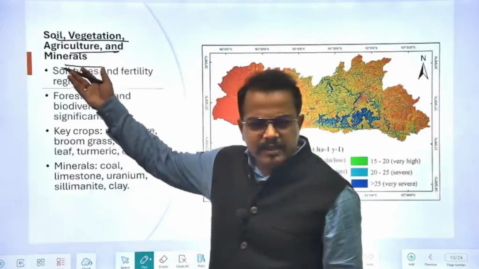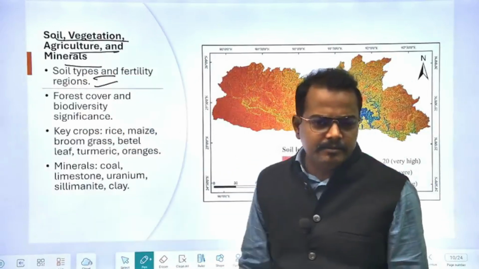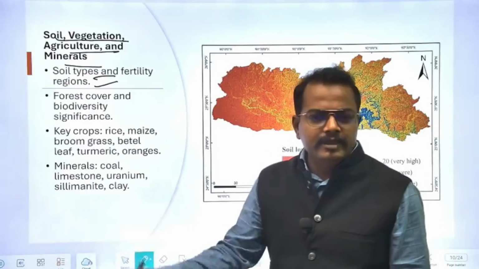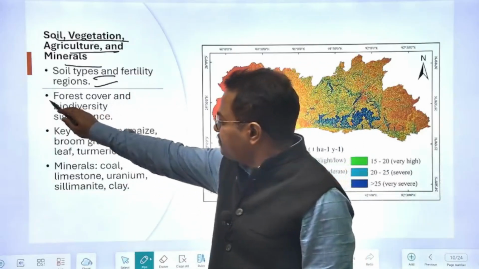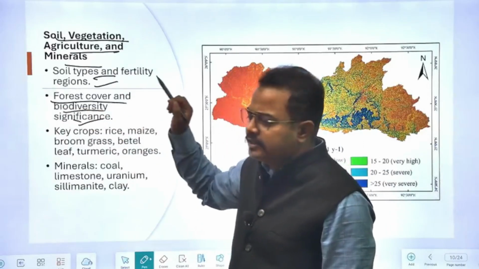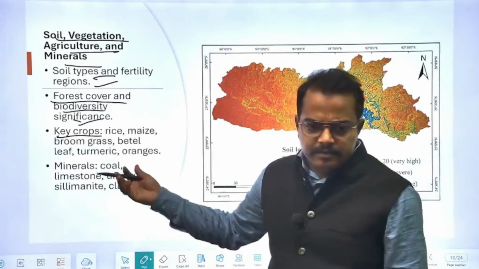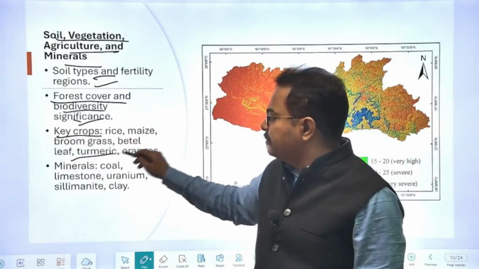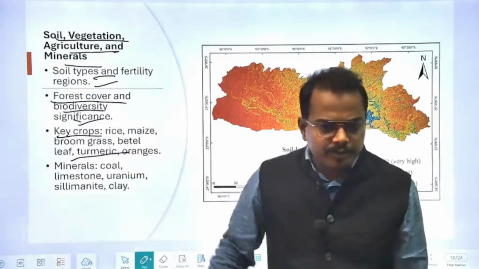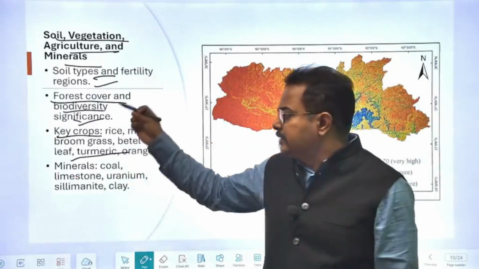So soil depends on evaporation rate, what kind of soil structure will be there, and the bedrock over it. So these things you will understand here in the Meghalaya section. Soil types, fertility regions, the area where the fertility is too high, that area will be agriculture based, otherwise agriculture cannot be practiced here. Then forest cover, biodiversity, all the significance from this perspective. Then there are certain crops grown in Meghalaya like rice, maize, broom grass, betel leaf, turmeric, oranges. There can be other crops also. Some crops may be GI tagged also. So all these we have to learn in this segment.